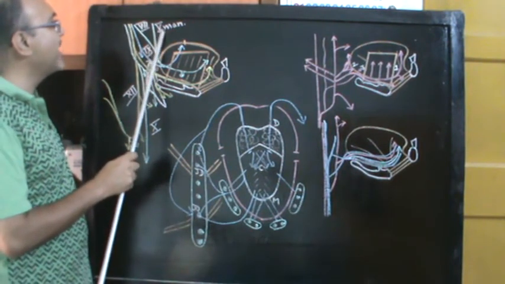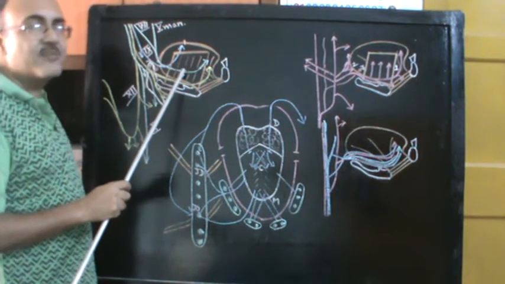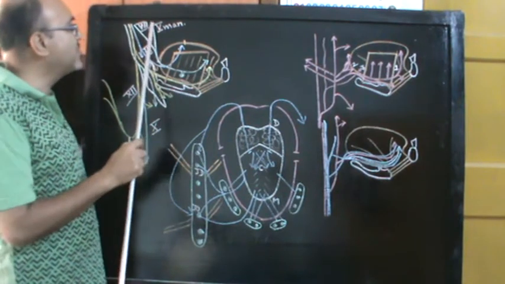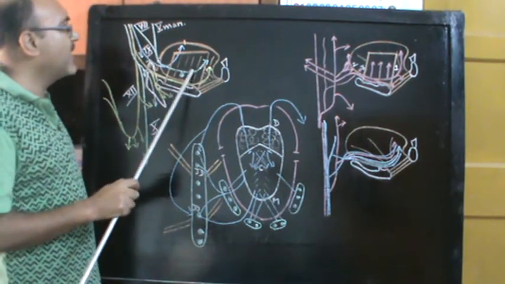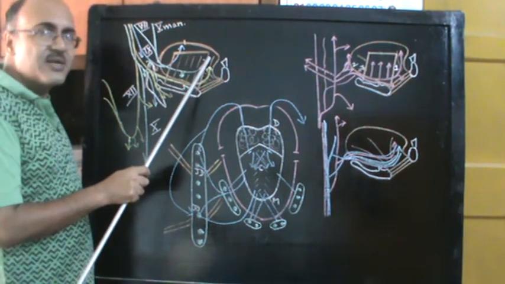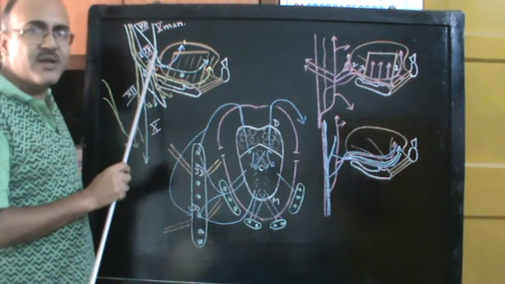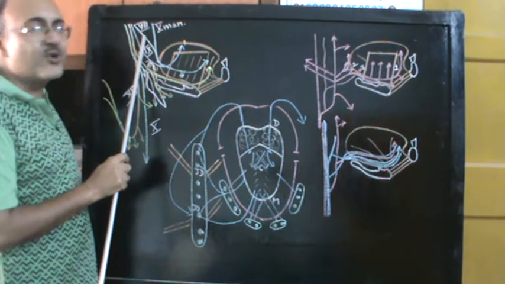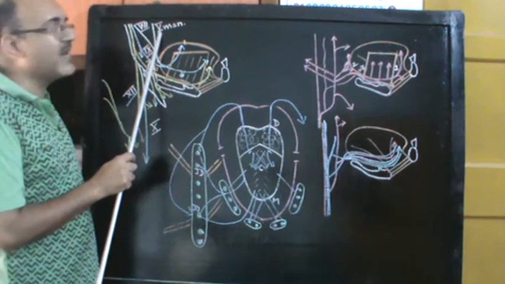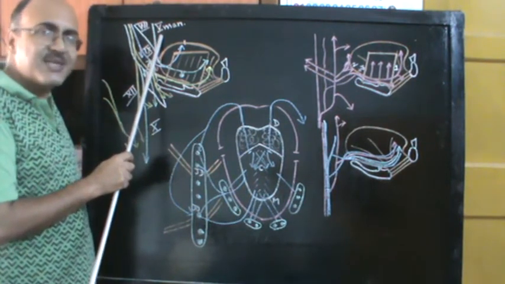If you look at this mandibular nerve, one of the branches of the mandibular nerve is the lingual nerve. So the lingual nerve is one important nerve supply for the tongue. You follow the lingual nerve over here, coming round over the hyoglossus muscle and going into the tongue, and you can make out this branch of the facial nerve which is joining the lingual nerve. So what branch is this? This is the chorda tympani branch of the facial nerve. So cooperation between the facial nerve and the mandibular division of the trigeminal nerve, the two together will join and supply the tongue.